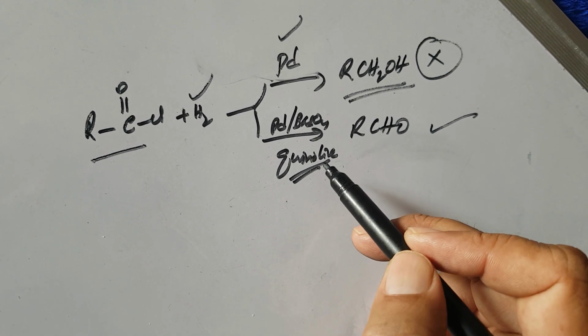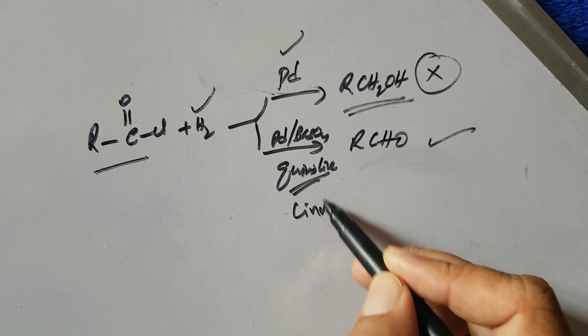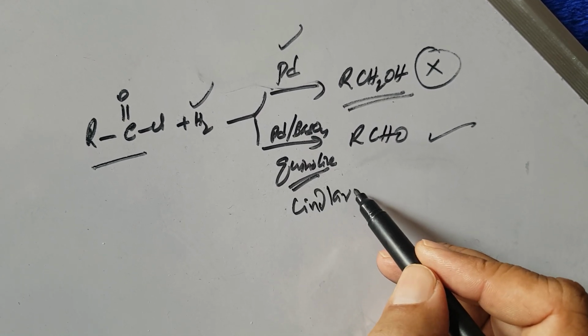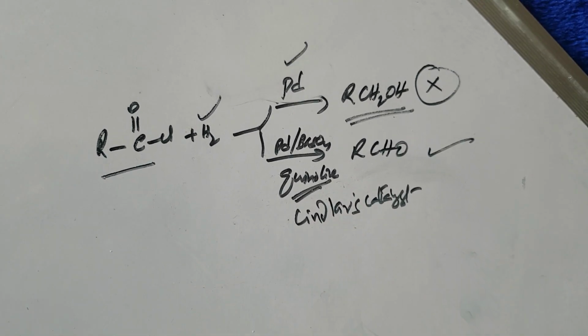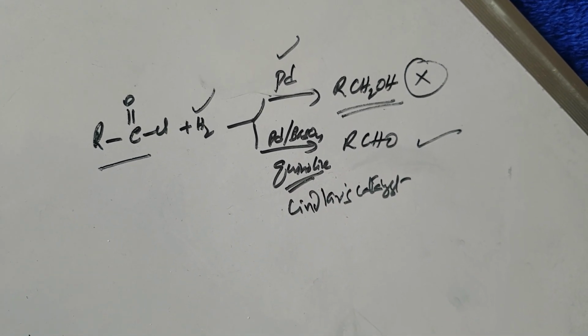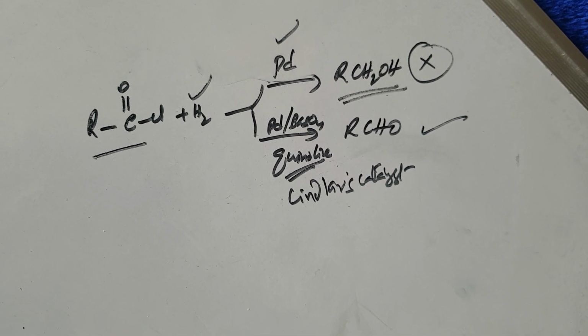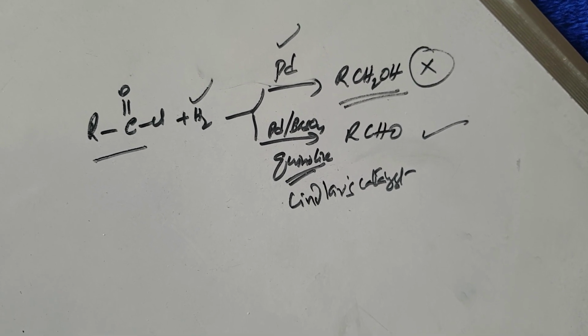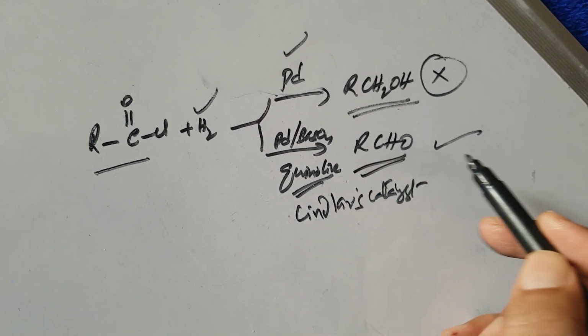Palladium, barium sulfate in quinoline is also called Lindlar's catalyst. This is also an important bit. Lindlar's catalyst is responsible for controlled hydrogenation. Means acid halides first convert into only aldehydes.